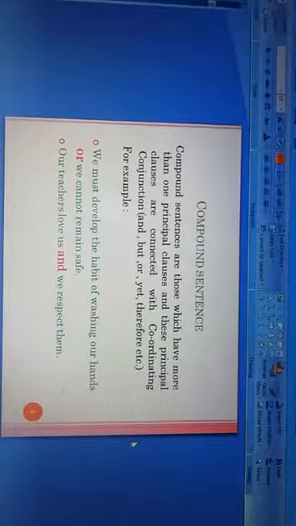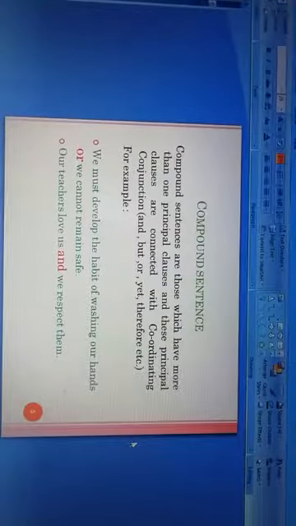I repeat. Compound sentences are those which have more than one principal clauses, and these principal clauses are connected with coordinating conjunction like and, but, or, yet, therefore, etc.